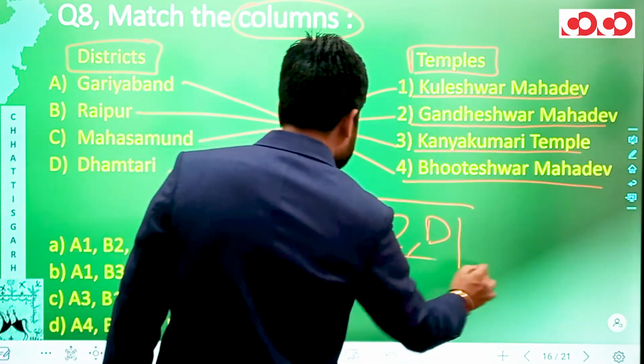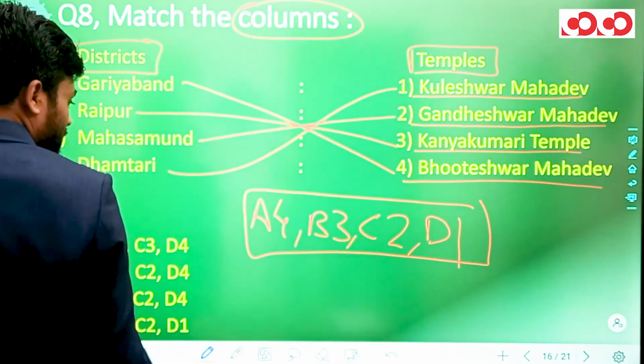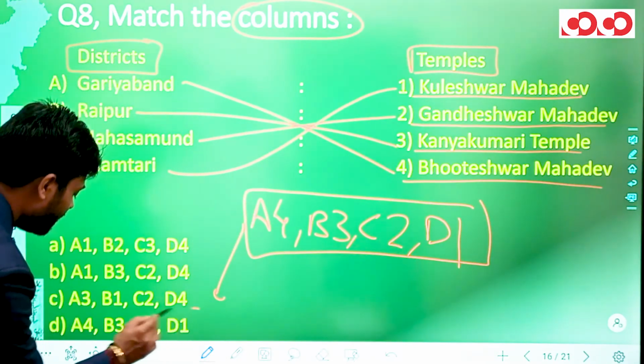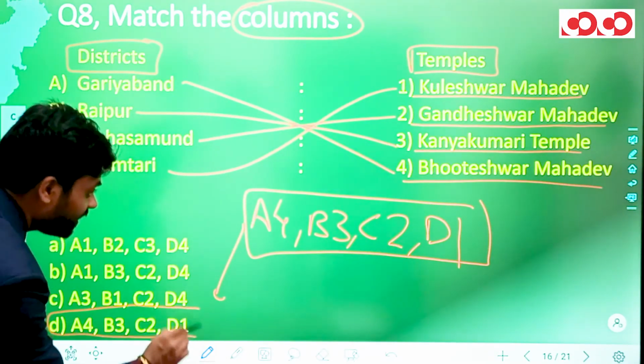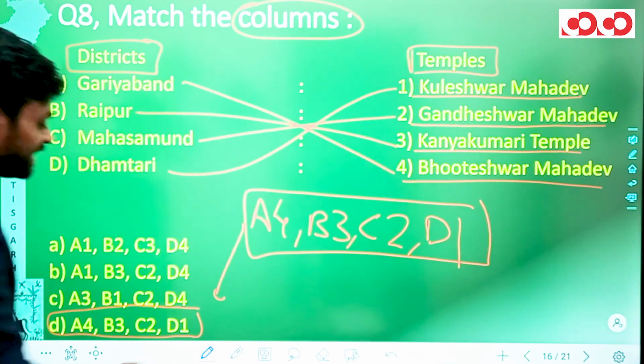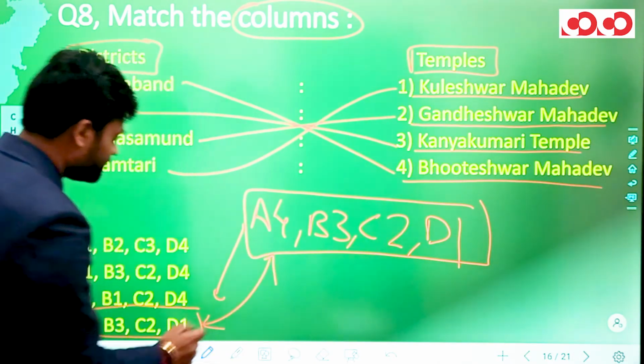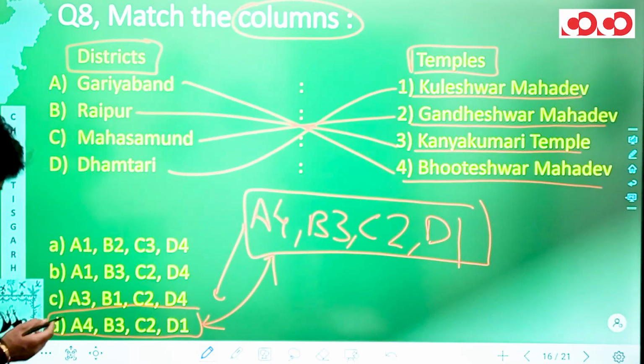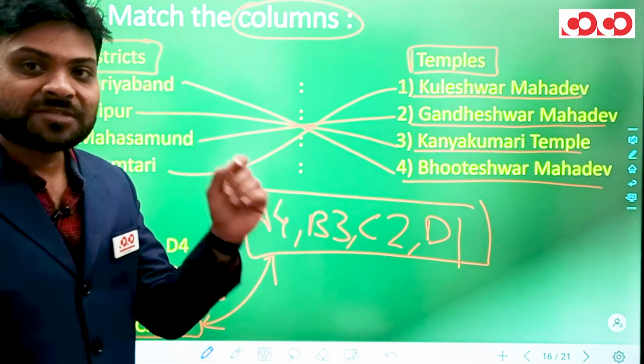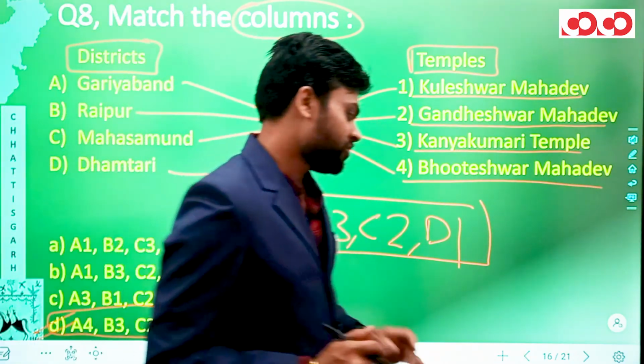Now matching this with the options that we have. So in the option number D, we have A4, B3, C2 and D1, which actually is identical to the pairs that we have generated, and hence option number D would be the correct option for this question number 8. So in this manner, we have also completed our 8th question, and let's now move to the 9th question.